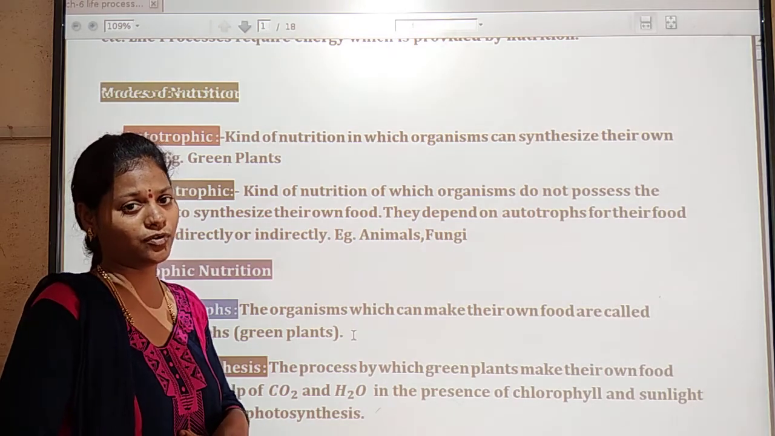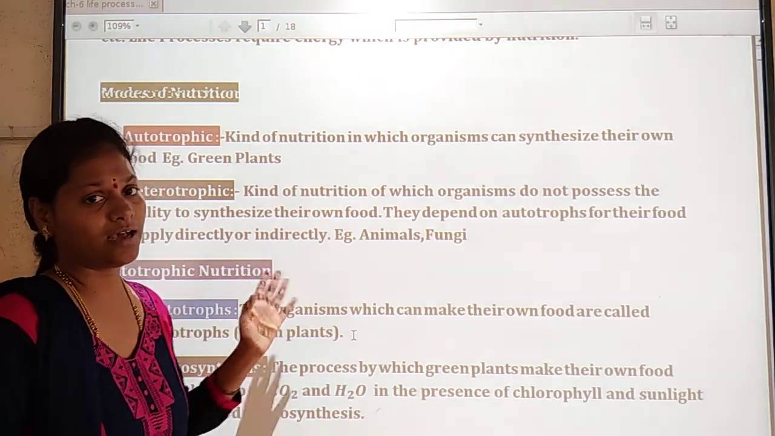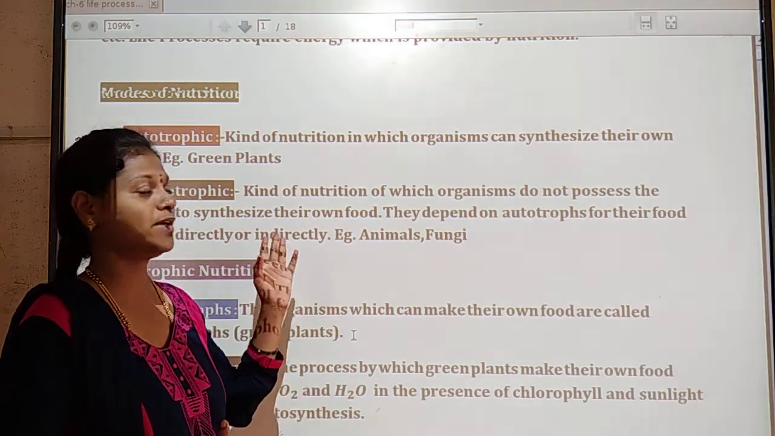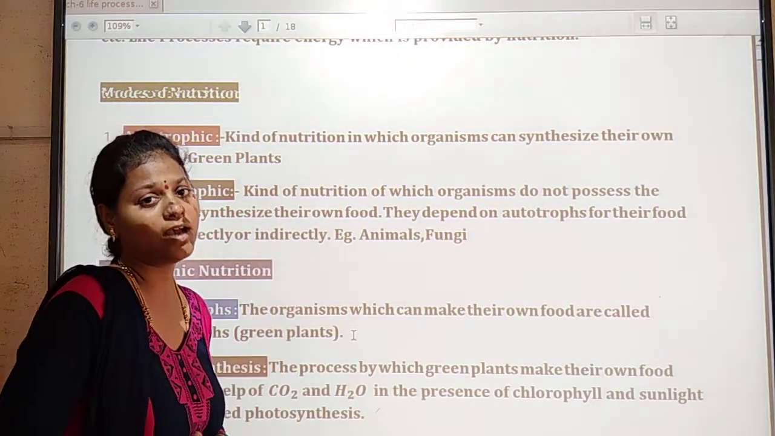Ghee also. So those are the materials which are produced by plants and also animals.